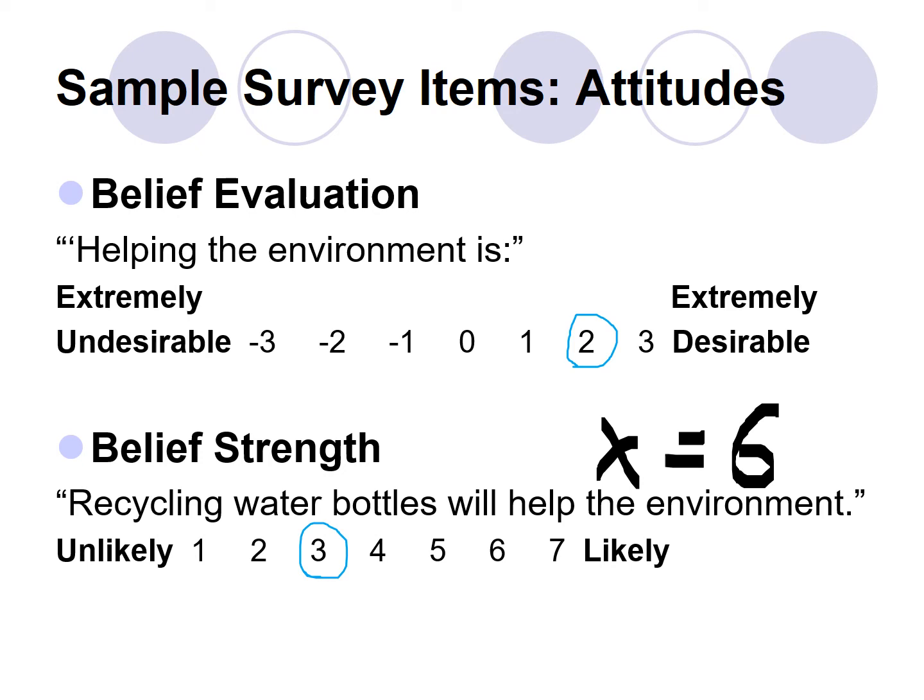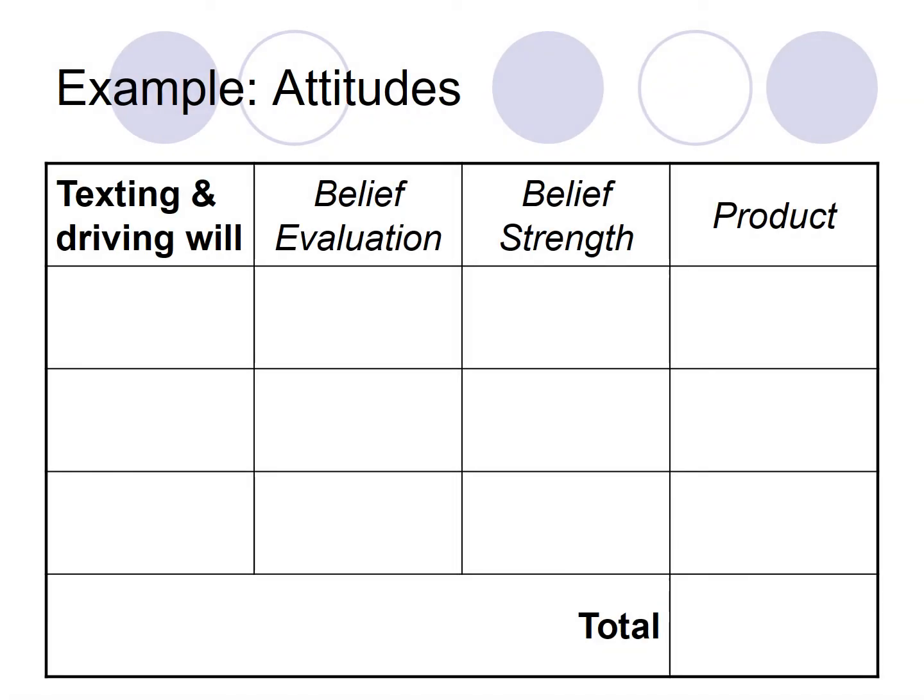We're going to look at another slide and another case and see how these numbers work out for one behavior, looking at individual components. So here we're going to talk about texting and driving, right? And so we have a column for belief evaluation and belief strength and the product of those scores. And that far left column, what we're going to look at is what are possible outcomes of the behavior of texting and driving.